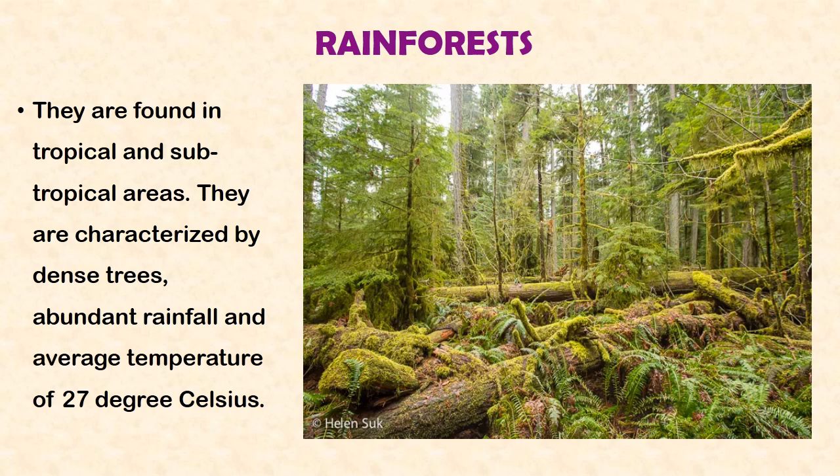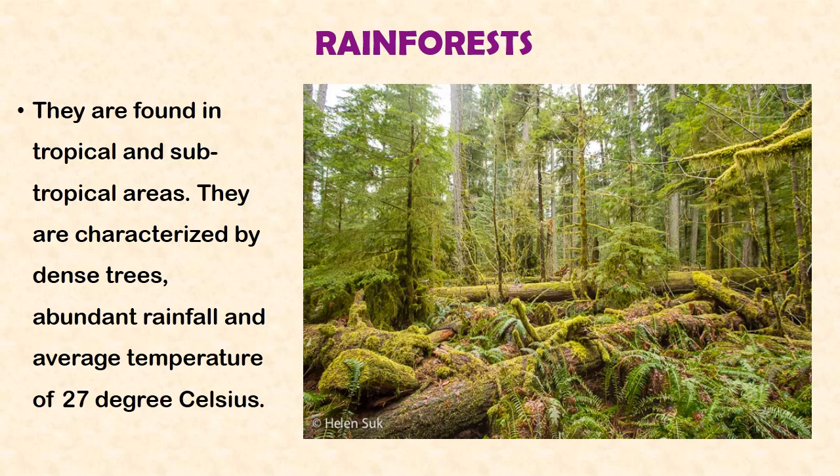As you can see in the picture here, this is an example of a tropical rainforest. Tropical rainforests are found in tropical and subtropical areas around the world. They are characterized by dense trees.